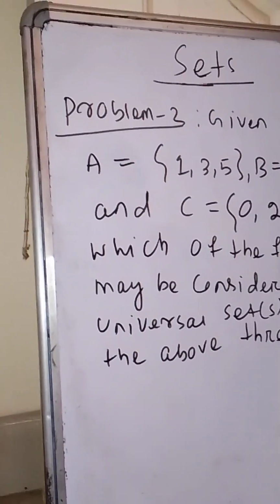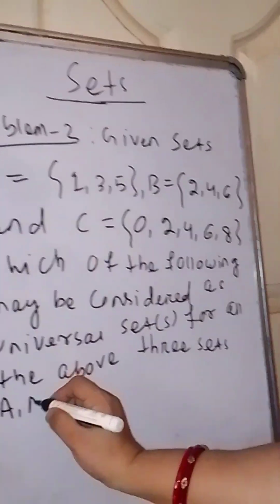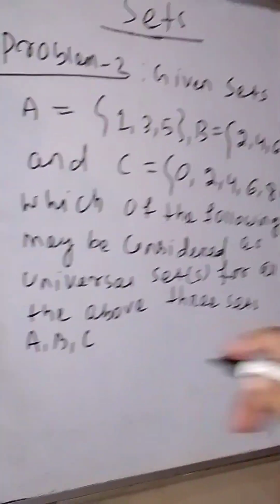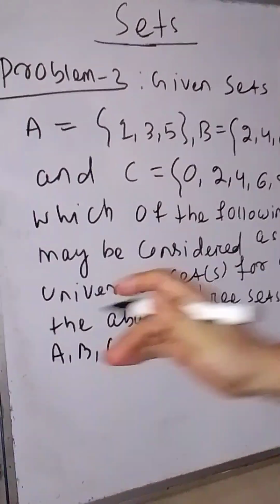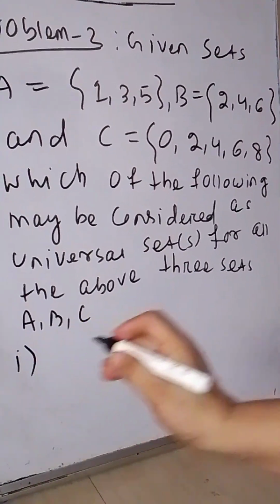What are the sets we have taken there? Set A, set B, set C. Here you have to choose the correct option.